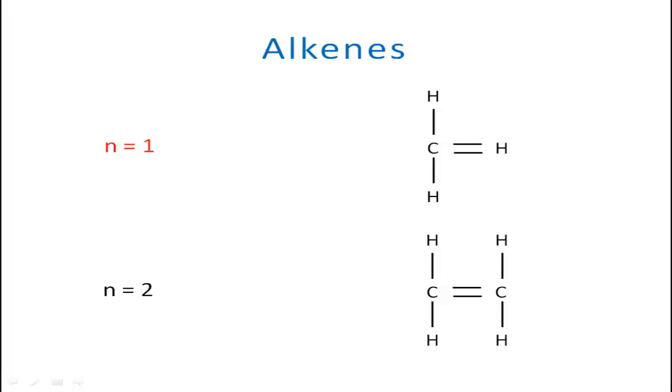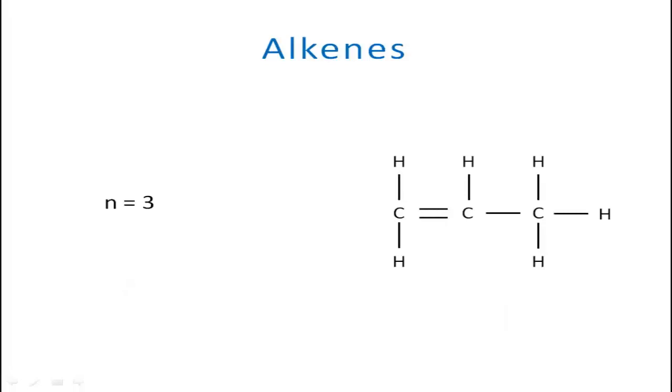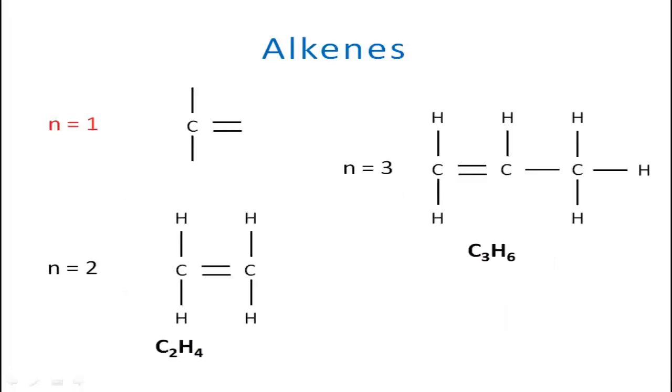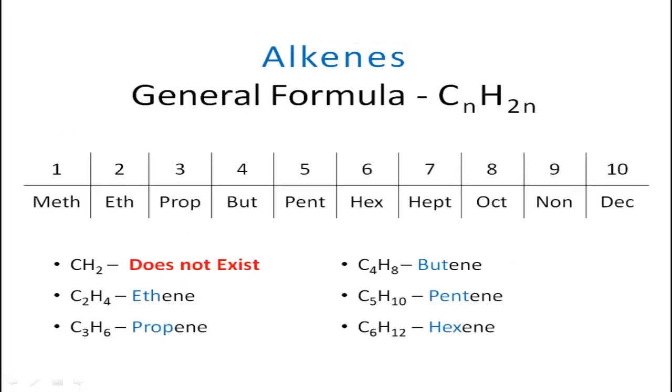N equals 2 is possible because a carbon-carbon double bond can exist as we have already seen. N equals 3 is also possible. And hence, when we see the molecular formulas, again a pattern is formed. And hence, we derive the general formula for alkenes, that is CnH2n. And here, the noteworthy thing is, from this general formula, we can create methene, but it does not exist. And ethene, propene, butene, and so on exist. Here, ene is the suffix used for alkenes.